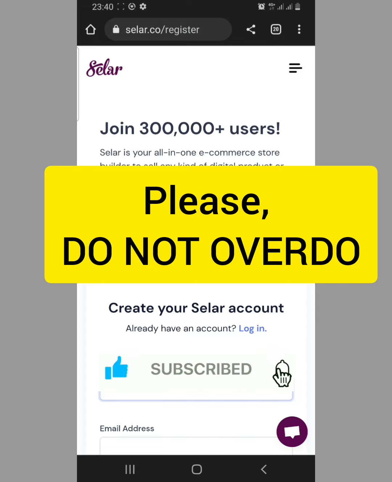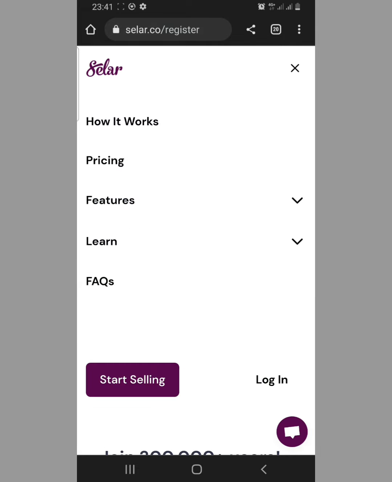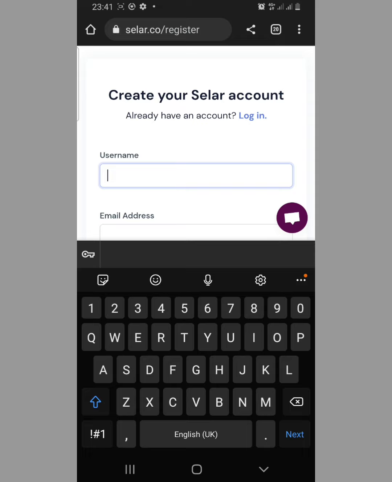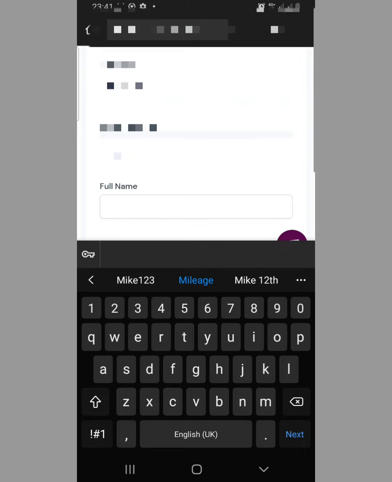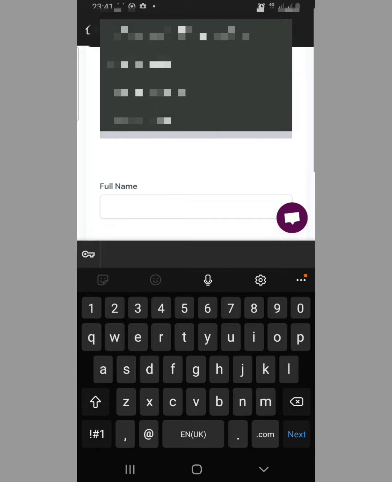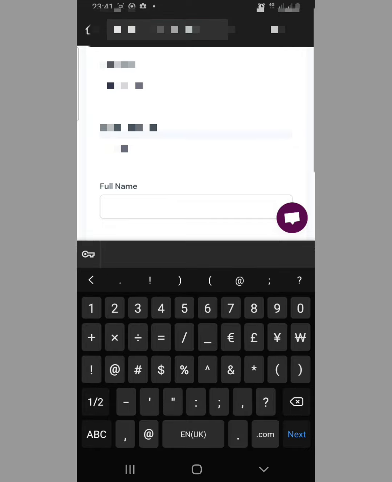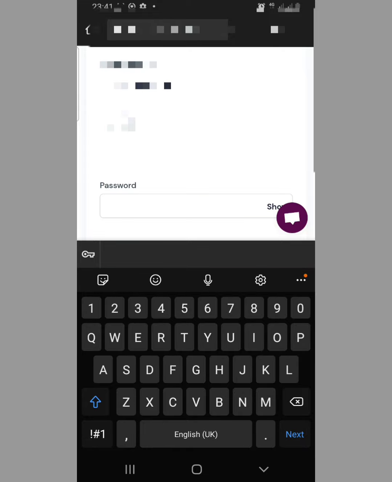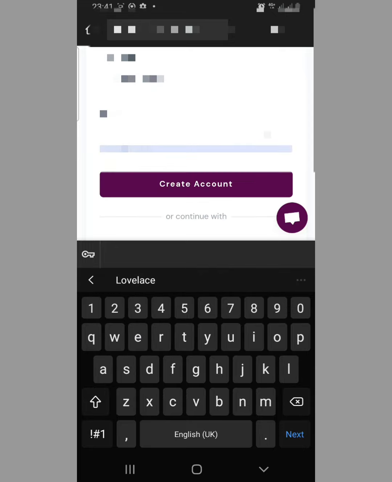So you in Nigeria, what you have to do now is go to this start selling and create your own account. Mike12, you enter your email, you enter your full name, enter your password.